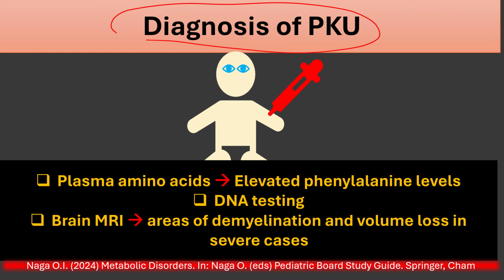Luckily now, most cases of phenylketonuria are detected in the newborn screen. Confirm the diagnosis with plasma amino acids and DNA testing. Plasma amino acids will show elevated phenylalanine levels. In untreated or severe cases, brain MRI will show areas of demyelination and volume loss.